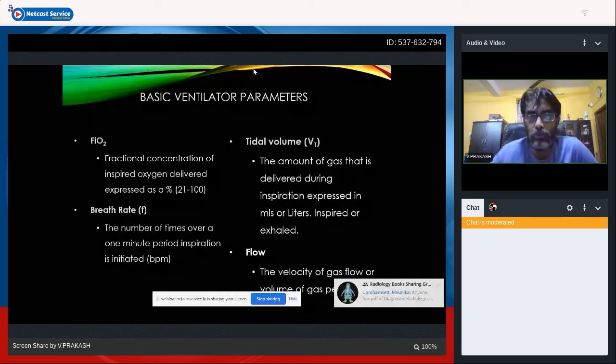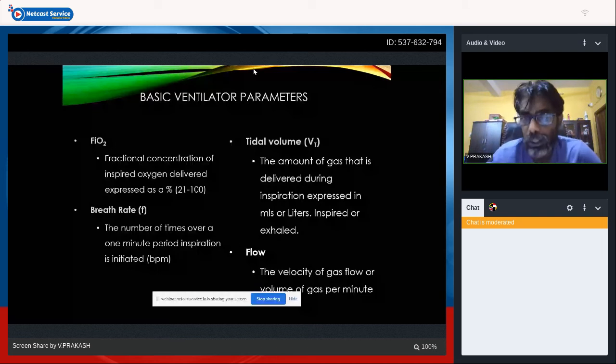So the basic ventilatory parameters are FiO2, breathing rate, tidal volume and flow. As we all know, the FiO2 ranges between 21 to 100%. The breath rate is the breaths per minute. The tidal volume is the amount of air delivered during inspiration. It's expressed in ml, and flow is the velocity of gas. It flows across the circuit into the baby per minute.